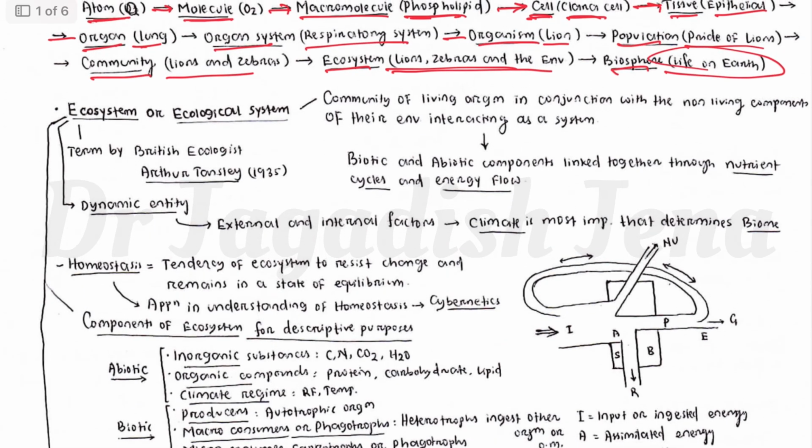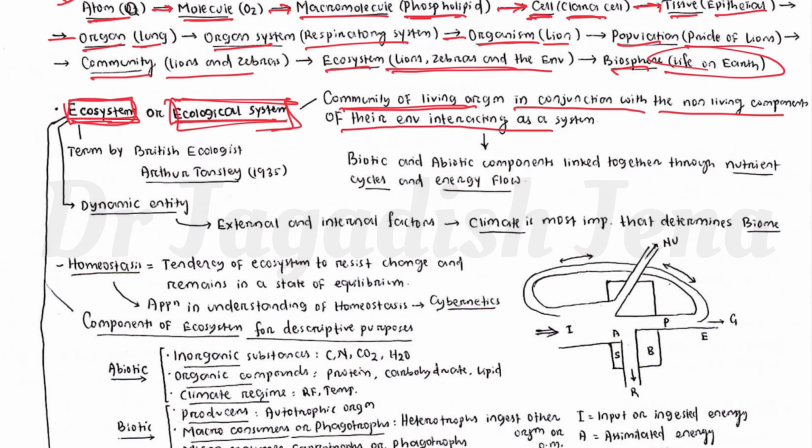Then, ecosystem is nothing but an ecological system, which is defined as a community of living organisms in conjunction with the non-living components of their environment, interacting as a system. So an ecosystem is a community of living organisms and its surroundings and their interaction. Biotic and abiotic components are linked together through nutrient cycle and energy flow.